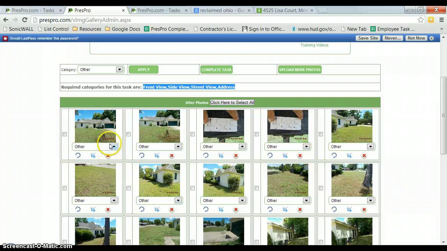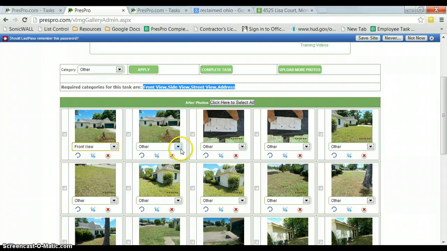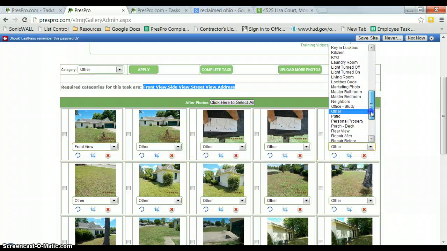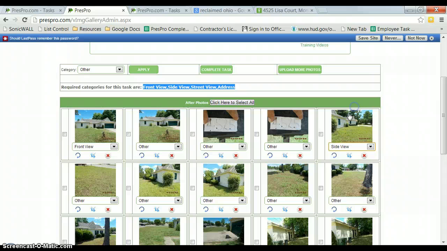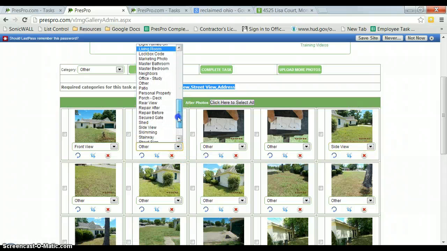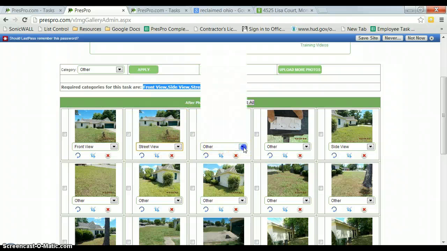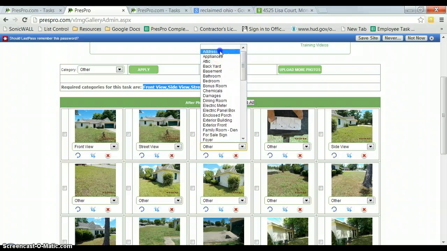address. So we'll go ahead and label this one front view, this one side view, this one street view, and this one shows the address.